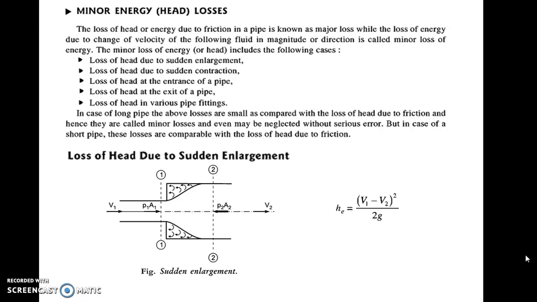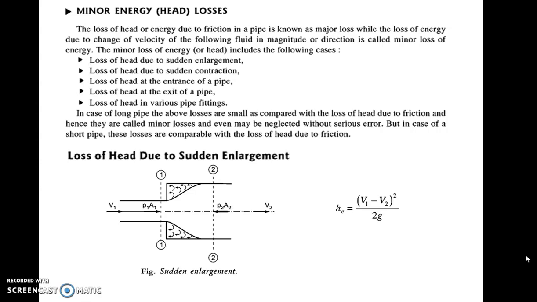So it depends. Now you remember, in case of long pipes, the loss of head due to friction, or the major loss, is more, because the major loss formula you know, hf is equal to 4FL V square upon 2 GD. So higher the value of L, higher will be the value of hf.